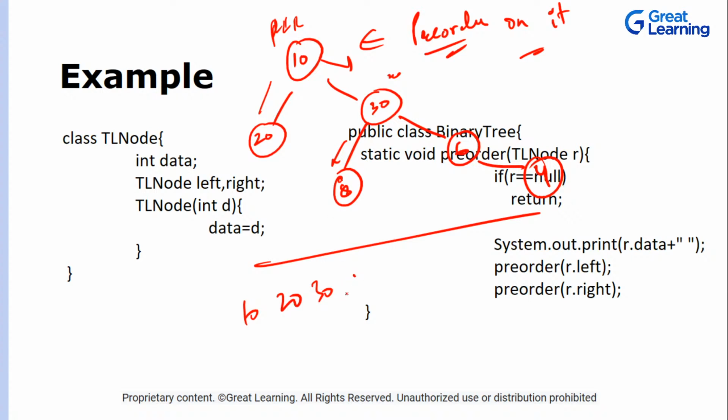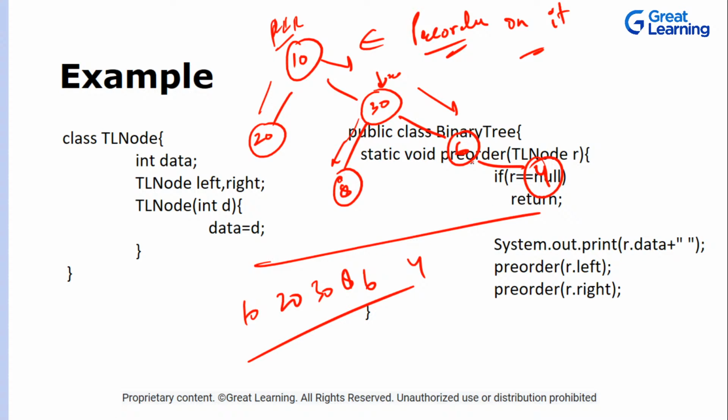Abhishek, there's an issue in your output. So 30 will be printed now. So print, left and right. So print will be the first statement. Whenever it goes on this node, it will print it. Then 8. Then it goes here, prints the 6. Then it prints the 4, right? So this will be the output. So 30, then 8. Right? This will be your output.